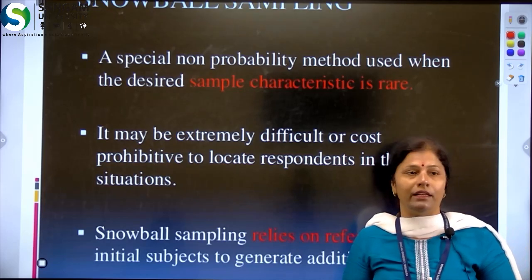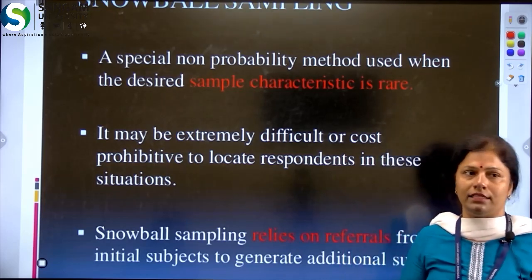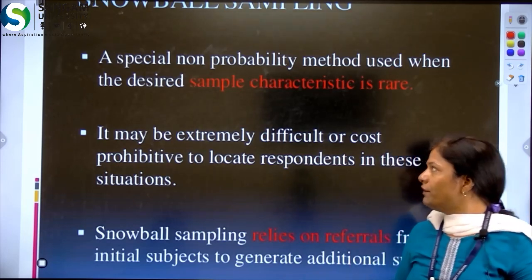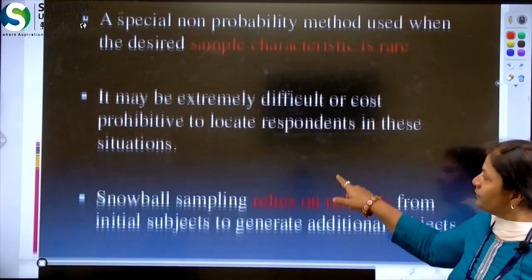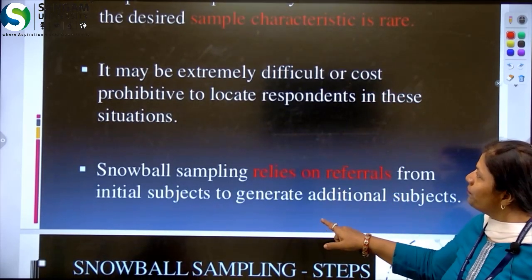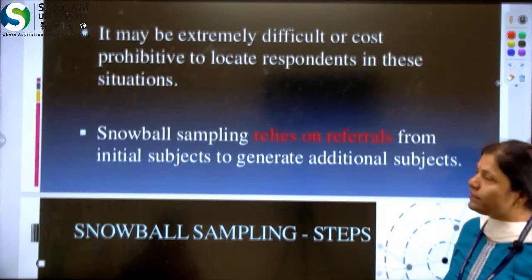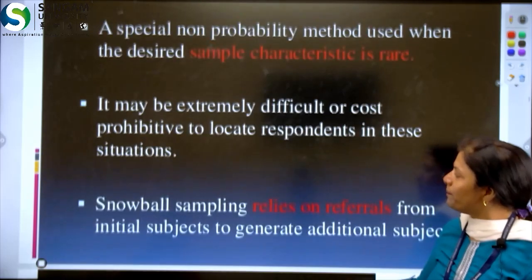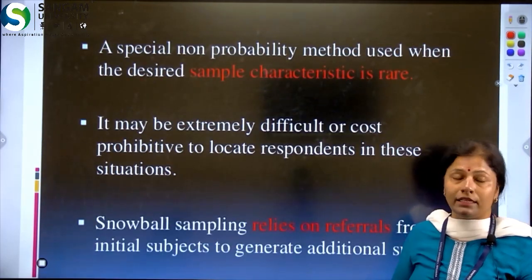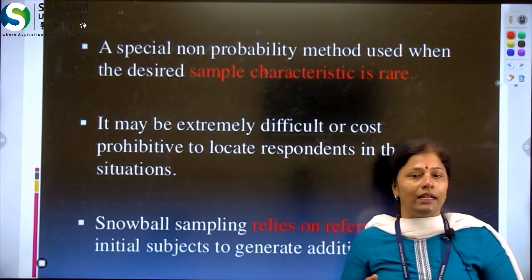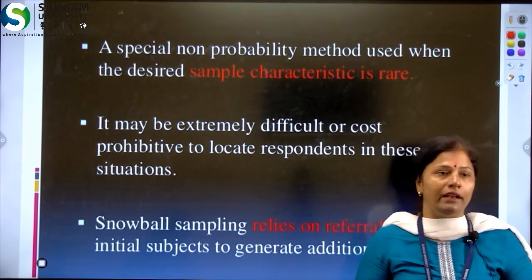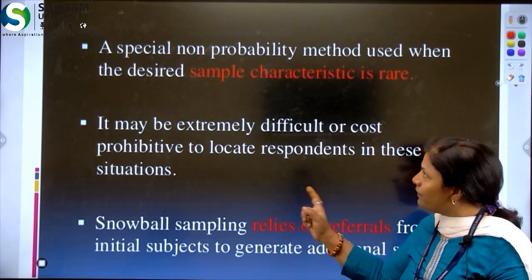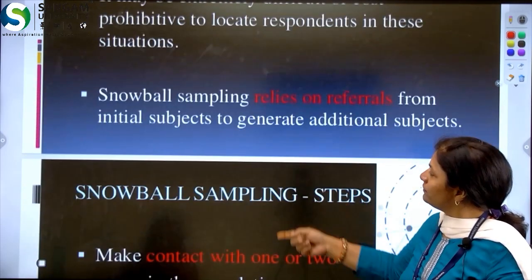Sometimes there is a rare characteristic in the universe or population, and at that time we use this kind of sampling method. Or it is very difficult to locate respondents. If some people are suffering from a rare disease whose symptoms are not visible, how can we identify that patient? At that time we have to identify first.